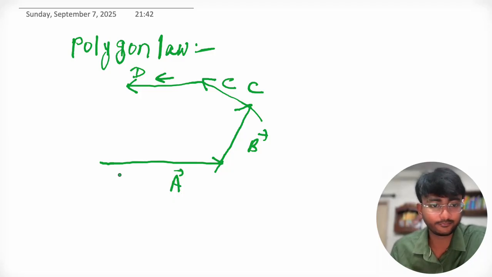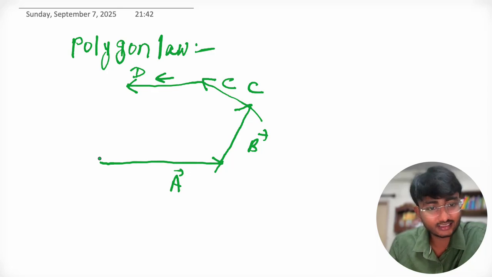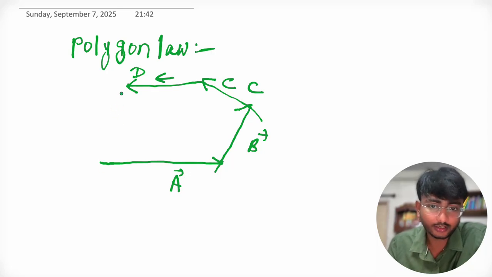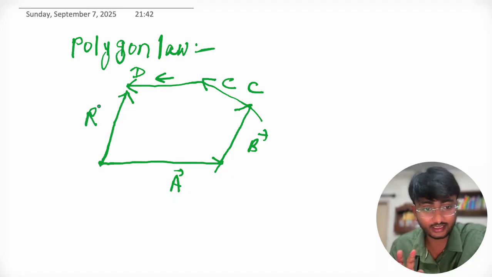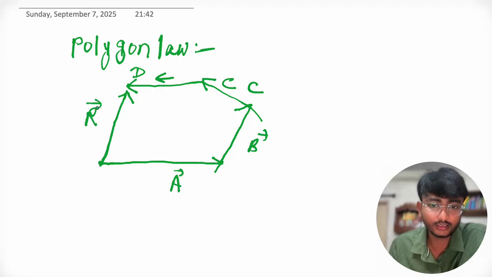So what will be the net effect of this vector? That is the sum of these vectors. So polygon law says that the sum of these vectors will be the vector which joins the tail of the first vector and head of the last vector. So this is the polygon law. Suppose this is the net vector, that is R, the resultant vector. So this is the sum of these vectors: A plus B plus C plus D.